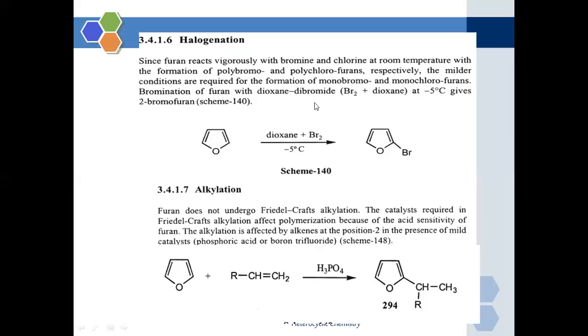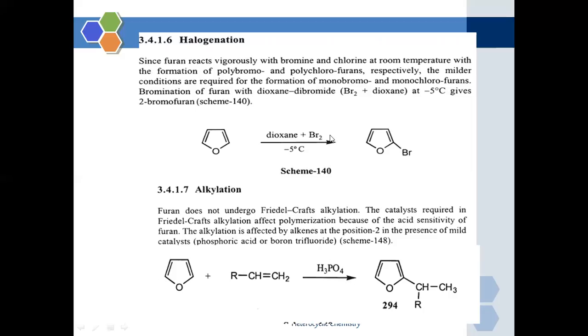Bromination of furan with dioxane dibromide at -5 degrees centigrade gives the formation of 2-bromofurans. Furan reacts vigorously with bromine and chlorine at room temperature with the formation of polybromo and polychlorofurans respectively.